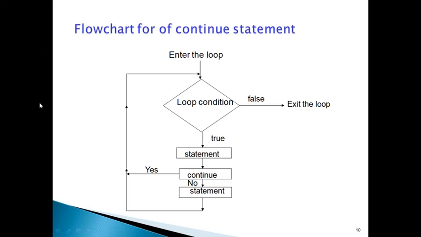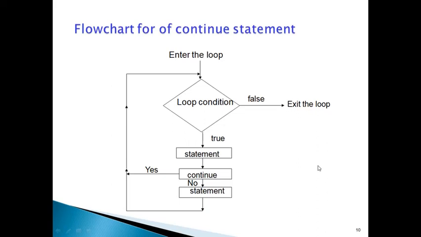Here, if you observe, the loop starts from here. It executes the statements. After that, it encounters the continue statement. The condition is true, so it enters and executes the continue statement. Then immediately the control is passed to the beginning of the loop. It ignores the remaining statements of the loop. It repeats the same process: checks the condition, and if the condition is true, it executes the statements. Otherwise, it exits from the loop.